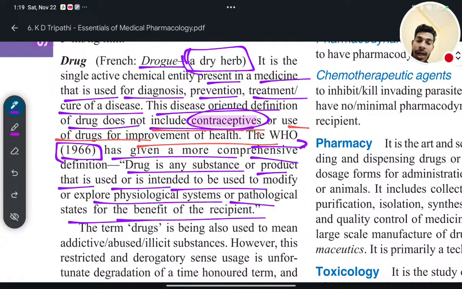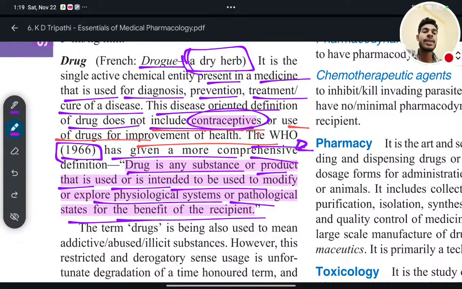So according to World Health Organization 1966, what is the definition of drug? Drug is any substance or product that is used or intended to be used to modify or explore physiological system or pathological state for the benefit of the patient.